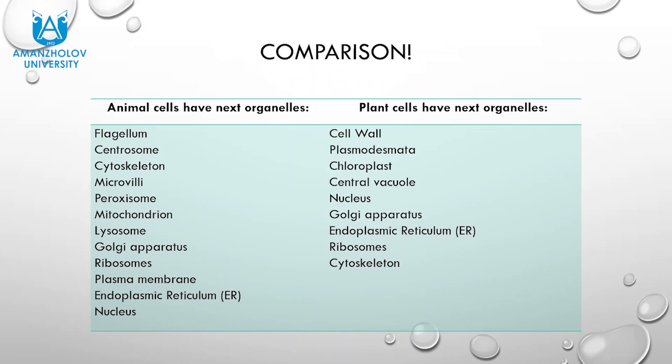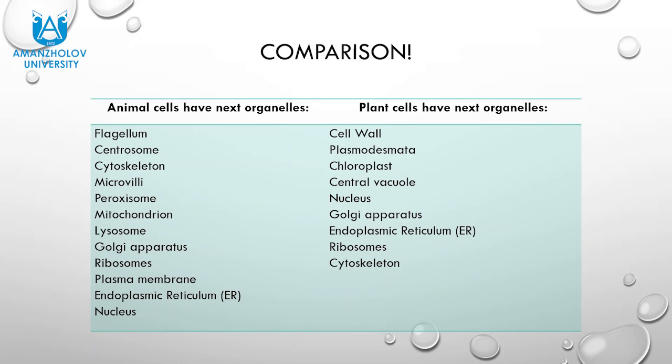The next comparison is between animal and plant cells. Animal cells have the next organelles: flagellum, centrosome, cytoskeleton, microvilli, peroxisome, mitochondrion, lysosome, Golgi apparatus, ribosomes, plasma membrane, endoplasmic reticulum or ER, and nucleus.